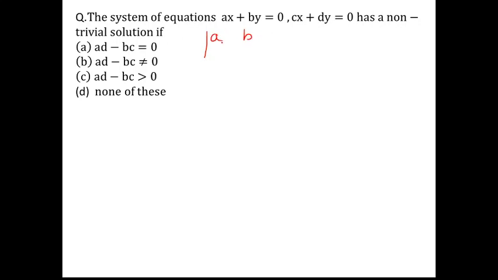Since it is given as a non-trivial solution, the determinant is always equal to 0. So the coefficient matrix determinant, determinant of AB and CD, equal to 0, and if you simplify this, you simply get AD minus BC equal to 0. So therefore option number A is the correct choice.